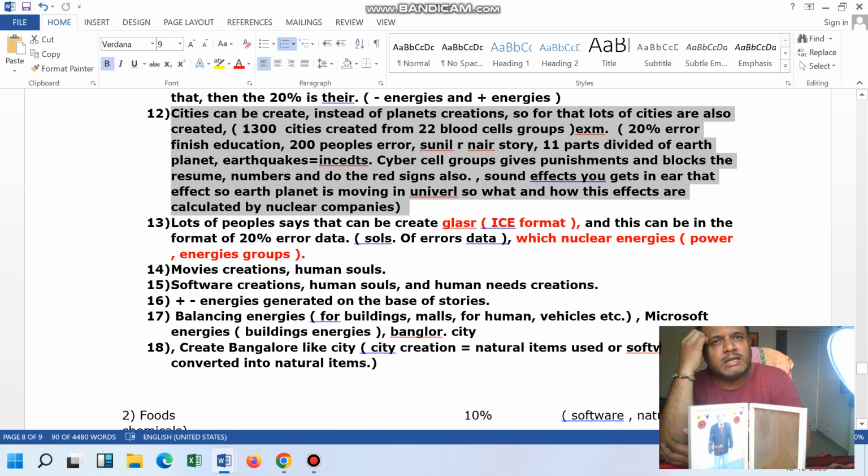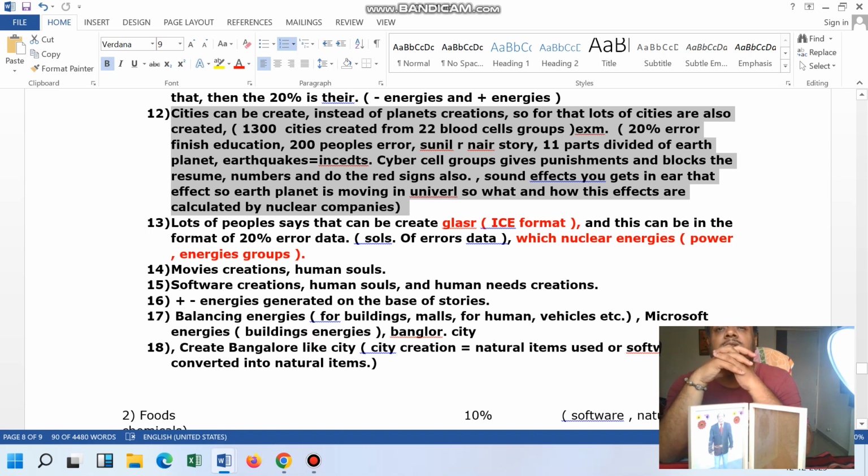Cities are equal to words, and words are created from a set of cities, and cities are created from a set of energies, and the set of energies is created from a set of energy groups, and all of that are the 22 blood groups.